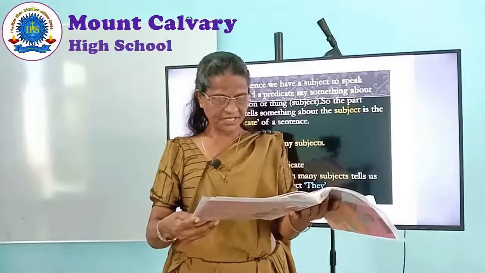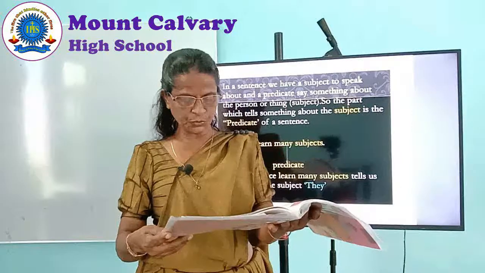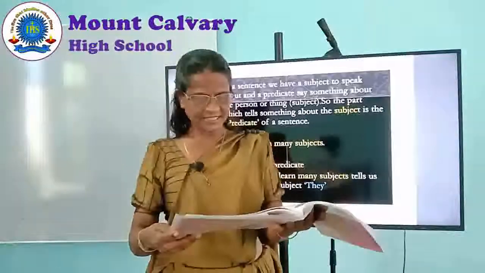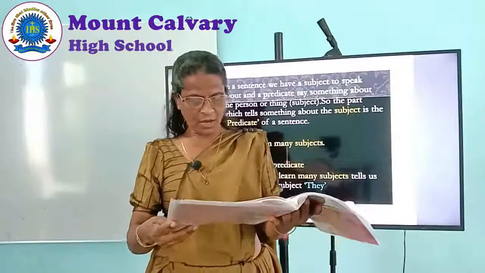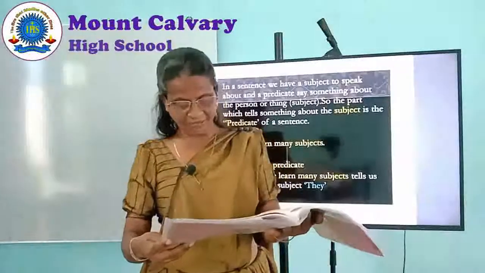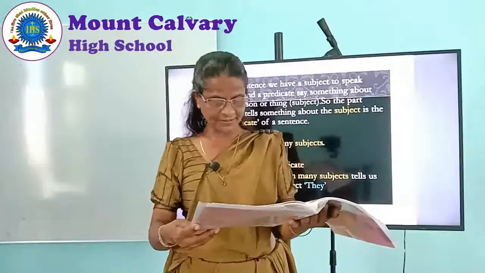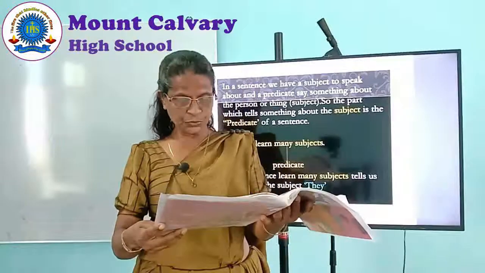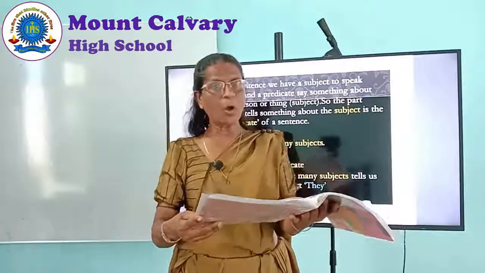Second one, Sheetal forgot her shoes at our place. Sheetal, that is the subject, forgot her shoes at our place is the predicate. Her shoes is the object.